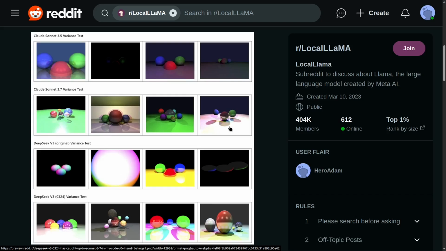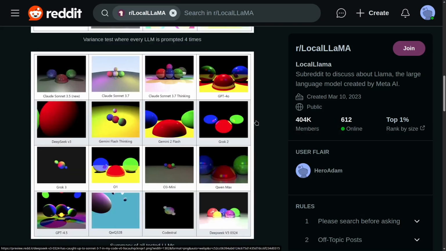It is kind of on the level of Claude 3.7 and Claude 3.5. Yeah, that's not a great picture, right? And just for context, and this is the interesting part, you can see how other AIs are kind of matching up here.